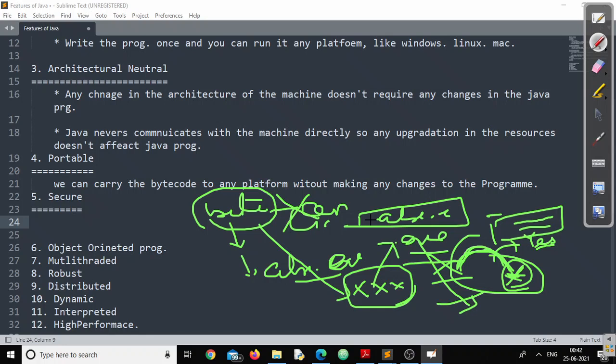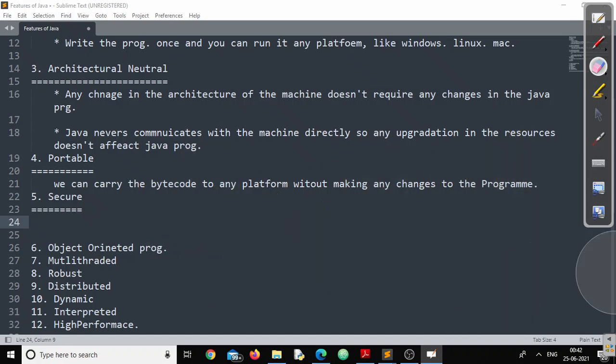For security features, we will discuss 3-4 points here, but once we are into the Java programming world, we'll learn it to more extent. To begin with, let's understand the internal architecture, the internal mechanism why I can call Java a secure programming language.